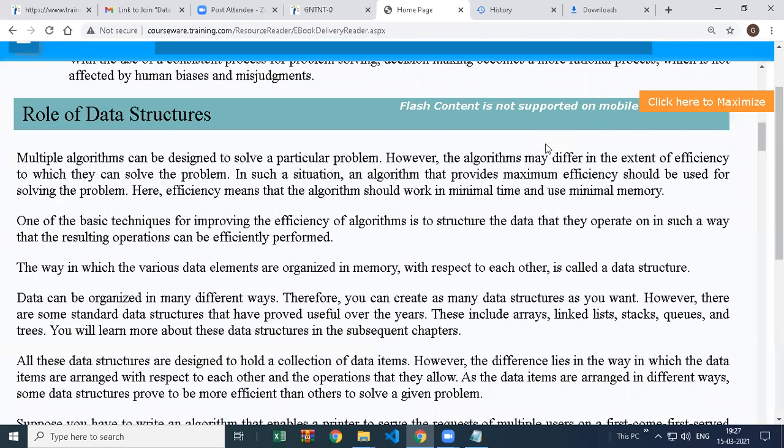However, the algorithms may differ in extent of efficiency. Efficiency means how fast it is, what is the performance with which they can solve the problem. In such a situation, an algorithm that provides maximum efficiency should be used for solving a problem. Here efficiency means the algorithm should work in minimal time and minimal memory.